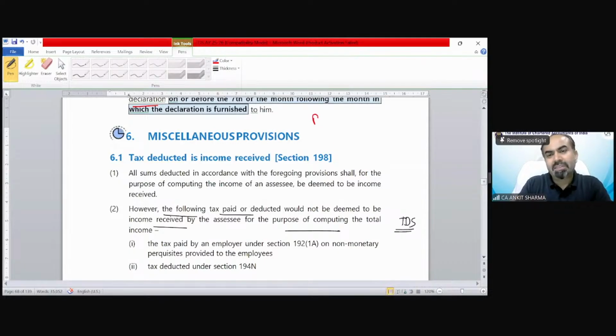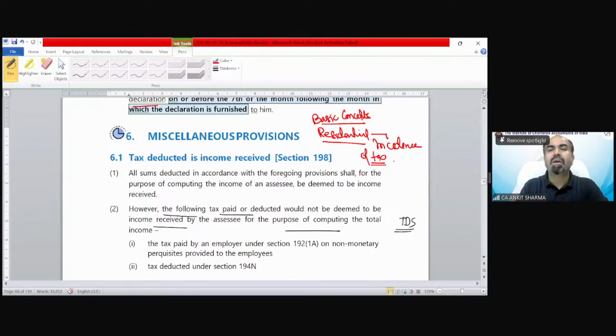In the basic concept topic, chapter 1, and after that, we discussed a chapter, residential status. In that residential status chapter, there was a concept of incidence of tax, and there is a concept of income arising or deemed to arise in India, and also income received or deemed to be received in India.